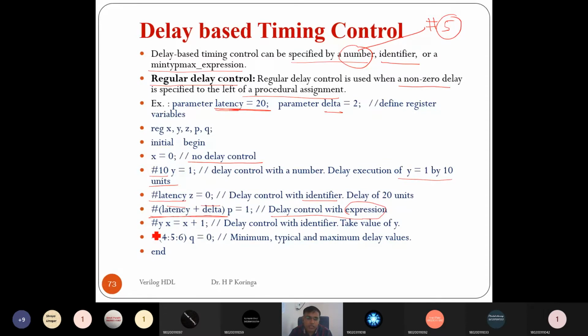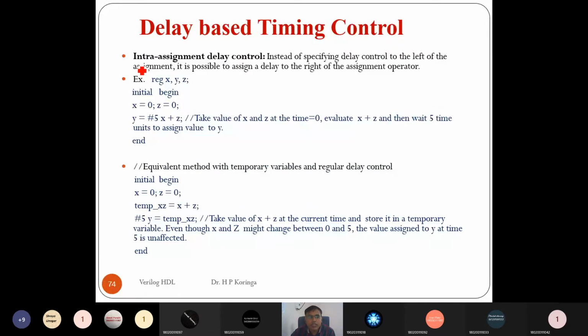Here the delay control is using y, so whatever the value of y, that works as the delay for this statement. So it is again a delay control with the identifier, and we can also specify the delay in terms of the minimum, typical and maximum value, right? So q is equal to 0, here the delay is specified in terms of min, typical and max value. Any questions on this? So we can specify the delay directly using a number, an identifier, or some expression.